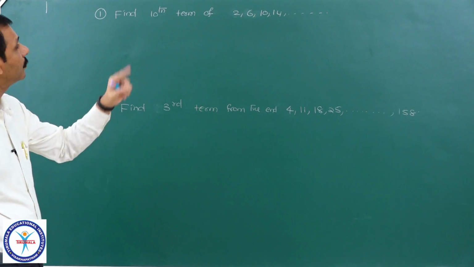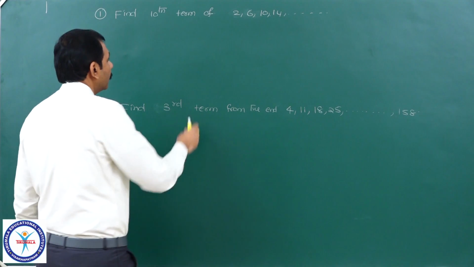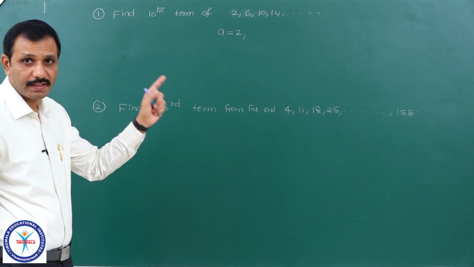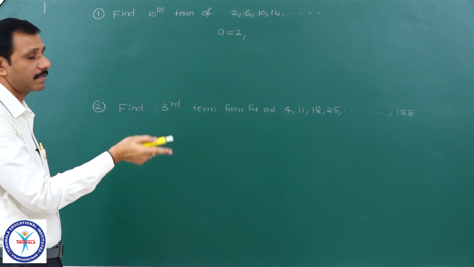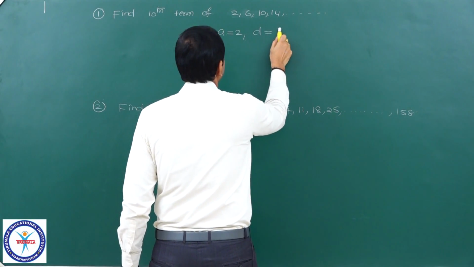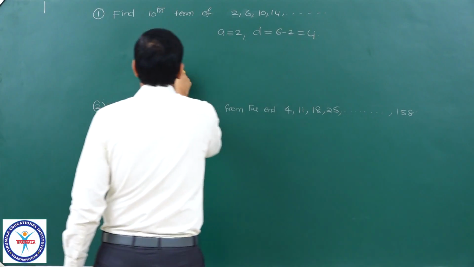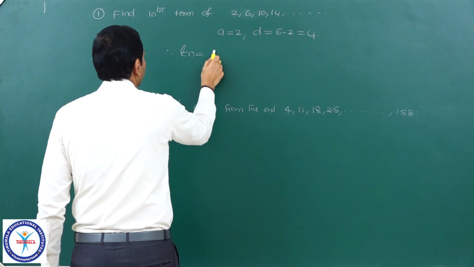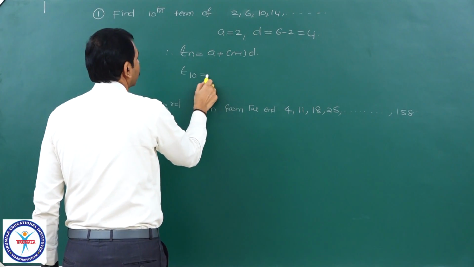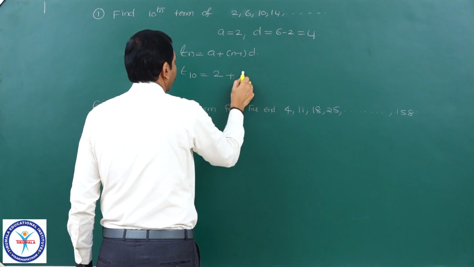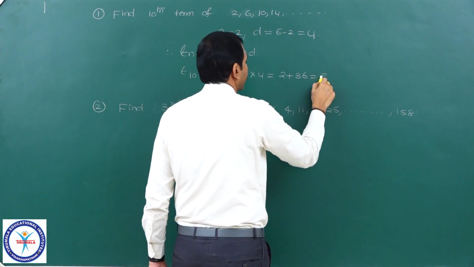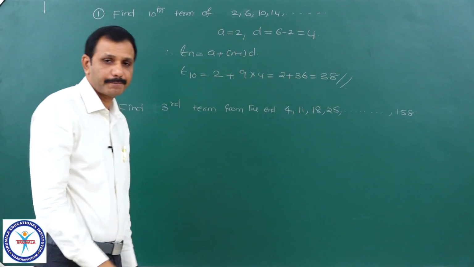Find the 10th term of 2, 6, 10, 14 and so on. What is the first term? A is equal to 2. Of course, you can observe that it is an AP because second term minus first term, third term minus second term, all are equal. And what is the common difference? 6 minus 2 equal to 4. Therefore, the nth term is equal to a plus n minus 1 into d. I want the 10th term. A means 2, 10 minus 1, 9, into d which is 4. It is 2 plus 36, which is equal to 38. Right.